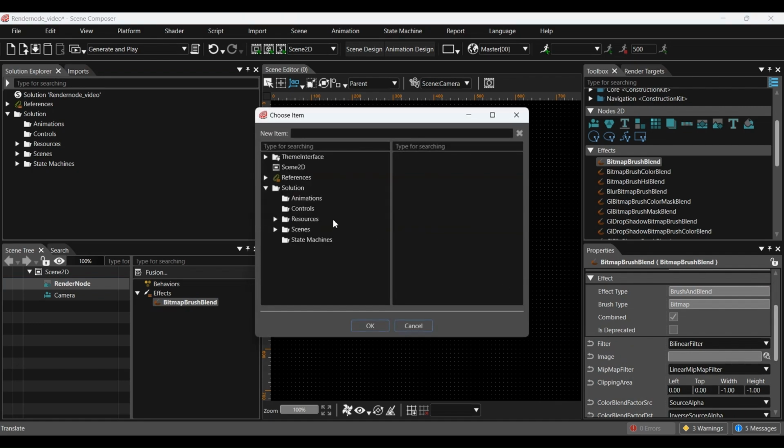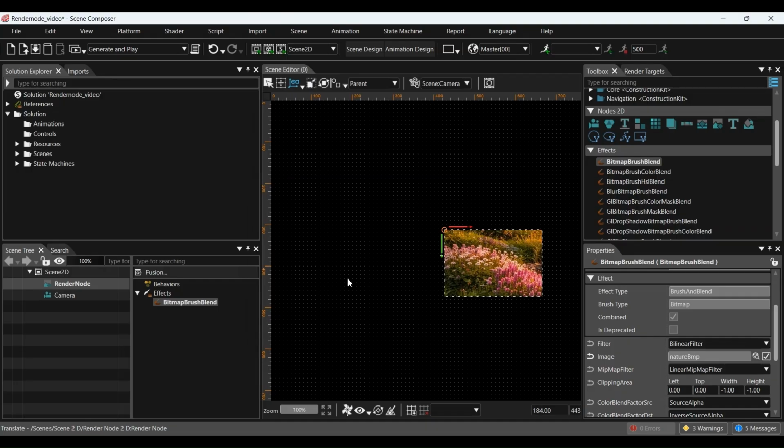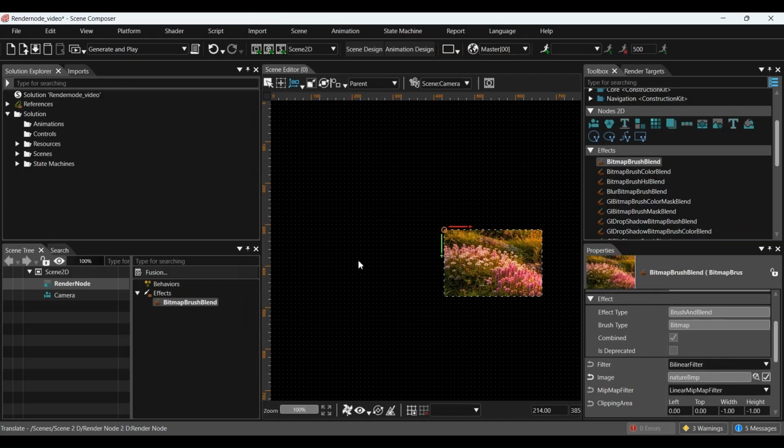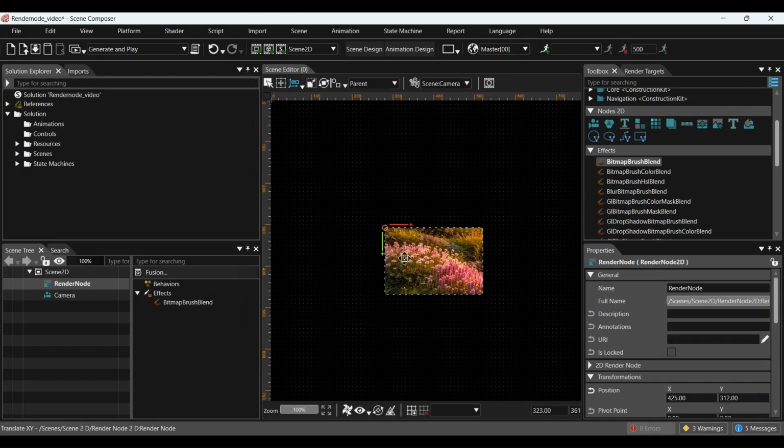Simply select an image, choose Import Images, and press OK to load the selected image. After that, we can move and resize it using the Translate and Scale tools.